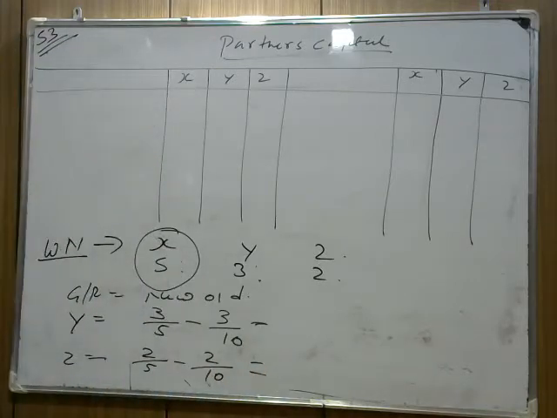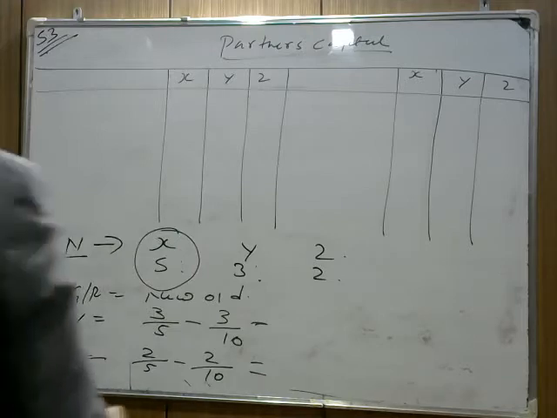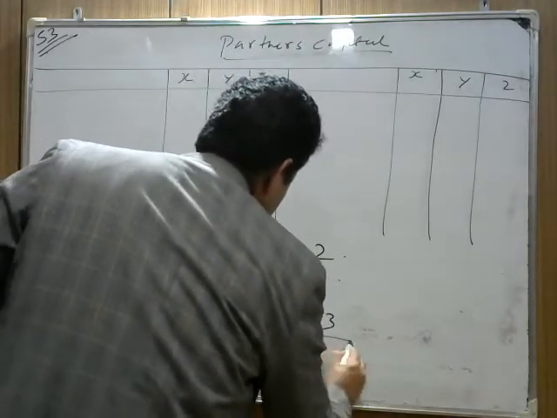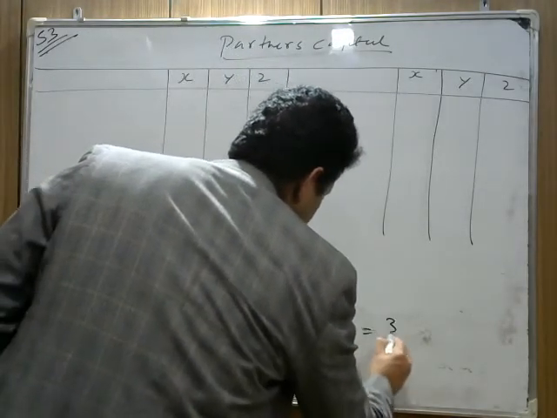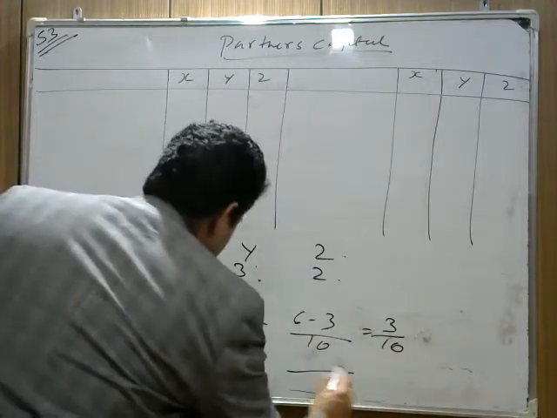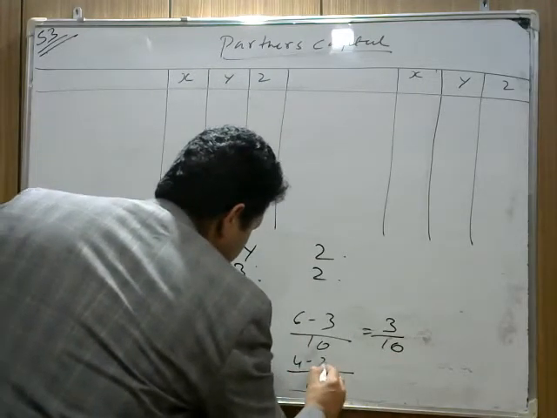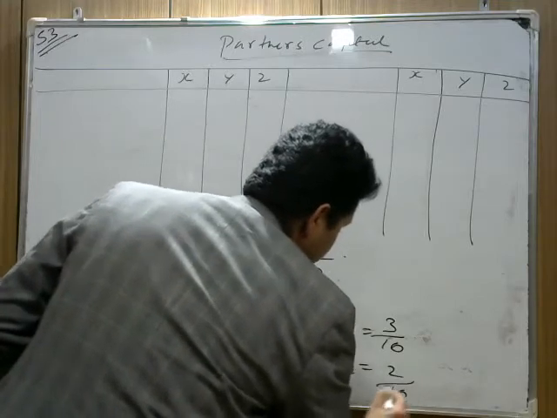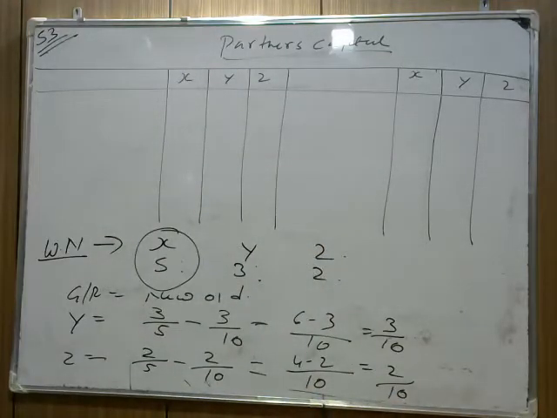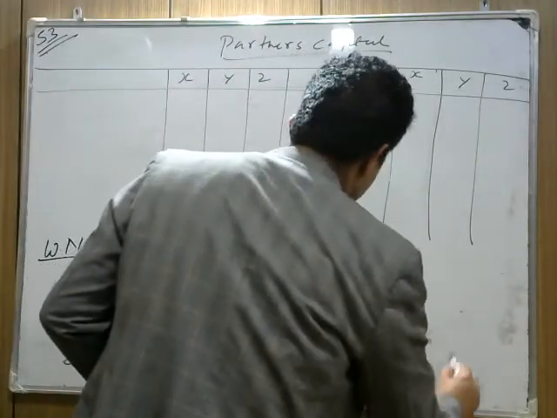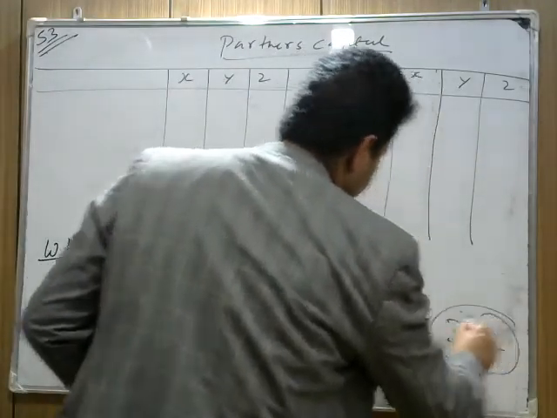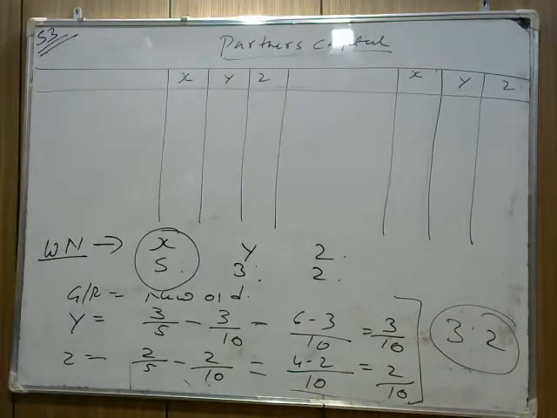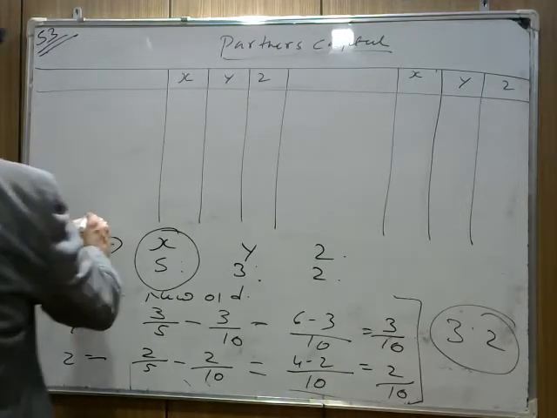Now 3 by 5 minus 3 by 10 is coming, you can show 3 by 10, 6 minus 3 is coming 3 by 10, and this 4 minus 2 is 2 by 10. So the gaining ratio is 3:2. So they are gaining in the ratio of 3:2. 3:2 is the gaining ratio, and you know that 3:2 is the new ratio as well. Okay, I hope it's clear. First thing is gaining ratio. Now this is a working note 1.